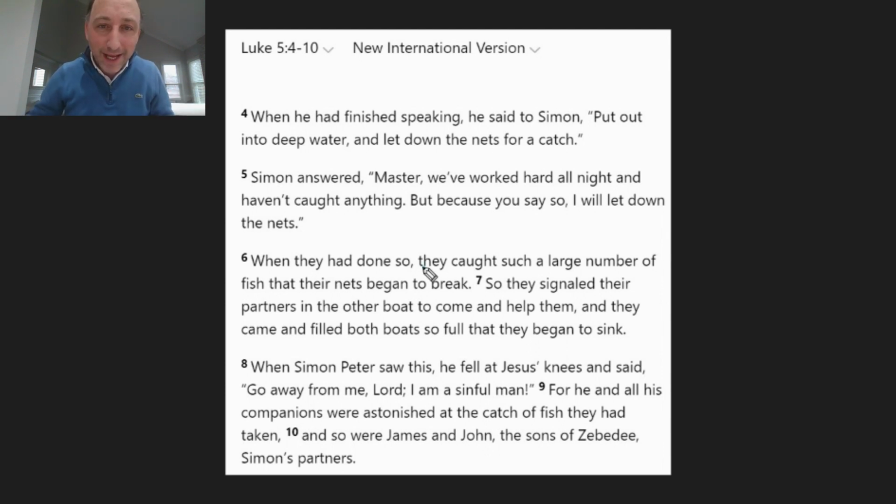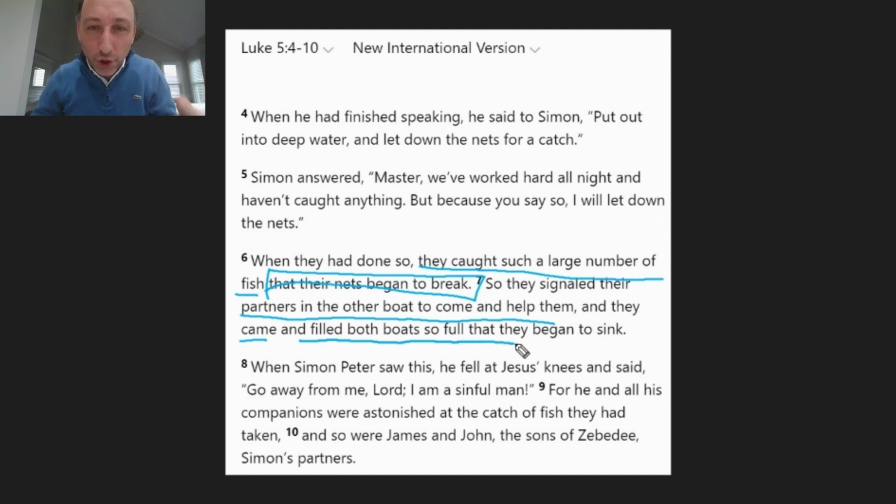And when they had done so, they caught such a large number of fish that their nets began to break. There you have it. So they signaled their partners in the other boat to come and help them. And they came and filled both boats so full that they began to sink. And when Simon Peter saw this, he fell at Jesus' knees and said, "Go away from me, Lord, I'm a sinful man." For he and all his companions were astonished at the catch of fish they had taken, and so were James and John, the sons of Zebedee, Simon's partners.